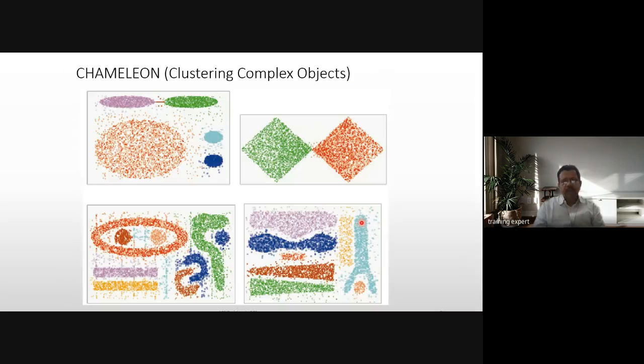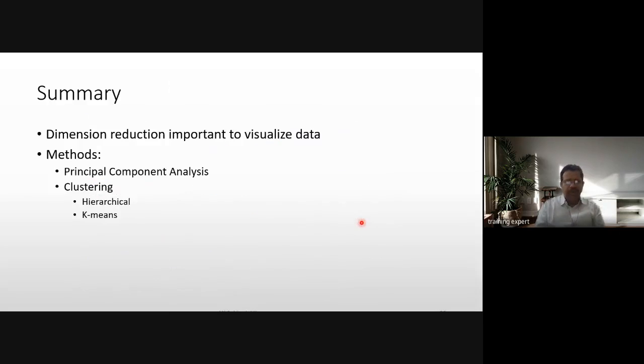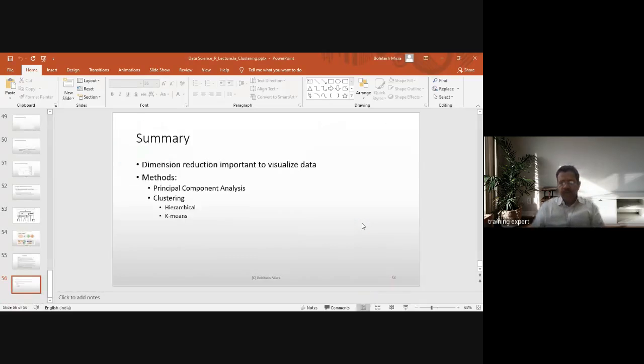Okay. And then there are different complex algorithms, which are density based. So where the density of the data is near, that becomes one cluster, and the spatially spread out data becomes another cluster, right? There are also Chameleon-based clustering algorithms that you can go through. And this is a summary of whatever we have discussed today. So we have finally discussed k-means clustering and hierarchical clustering and understood principal component analysis. Fine, guys.